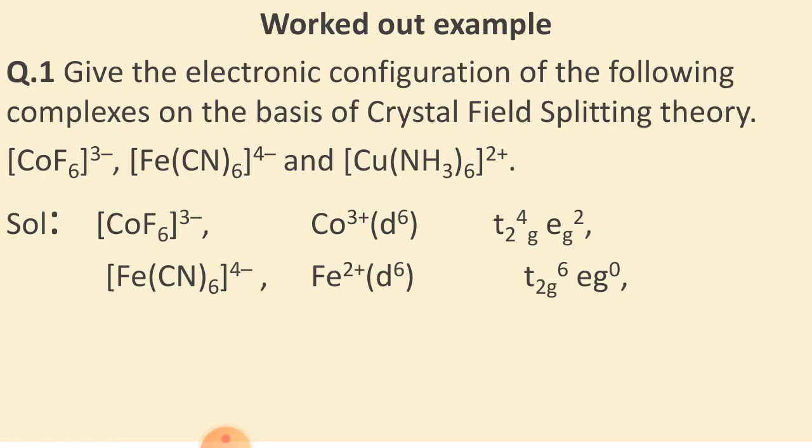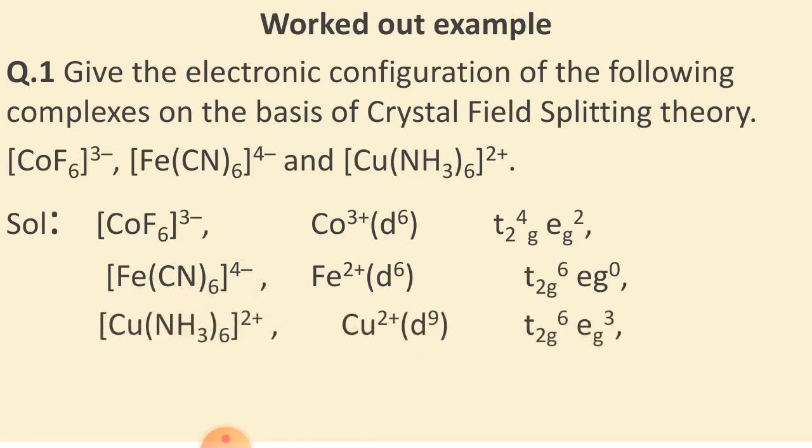So this is the configuration of the [CoF6]3- complex. Then [Fe(CN)6]4-. Now here the charge on Fe is +2. In this condition again it is d6 configuration, but CN is a strong field ligand. So all the electrons go to the t2g orbitals, which is against Hund's rule.